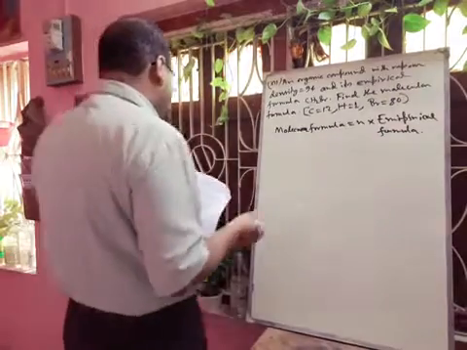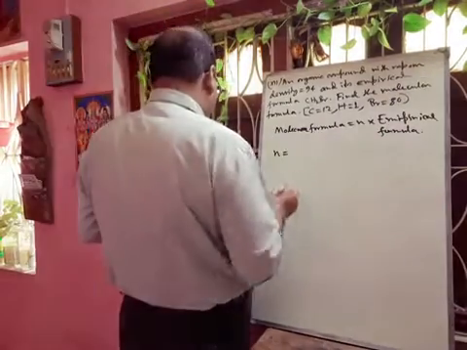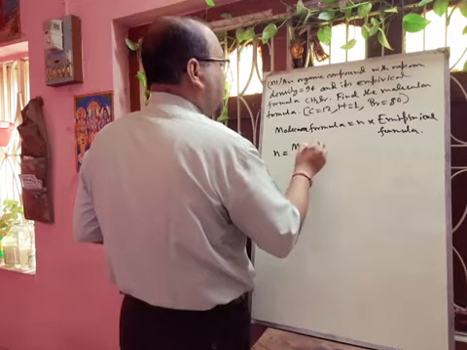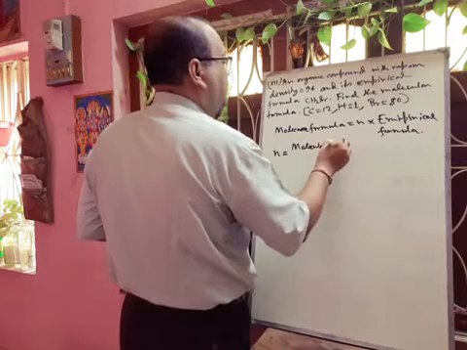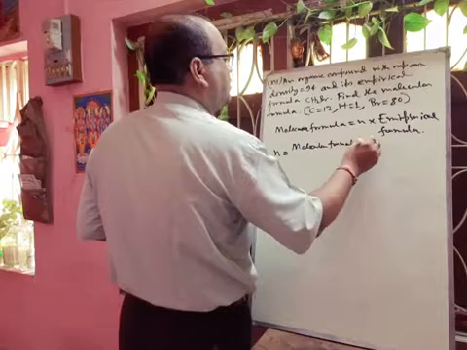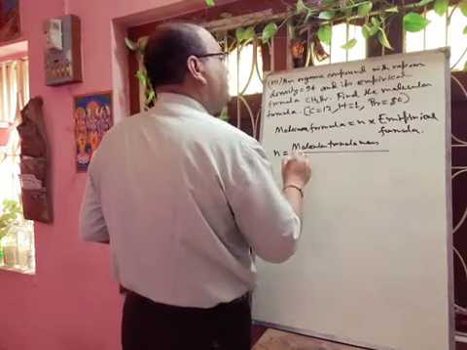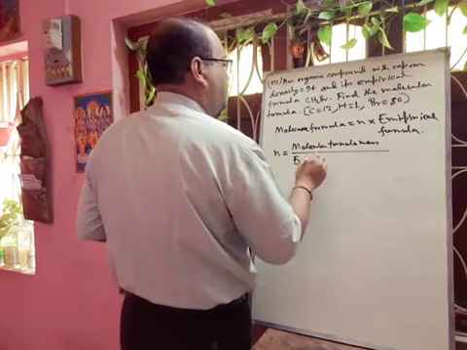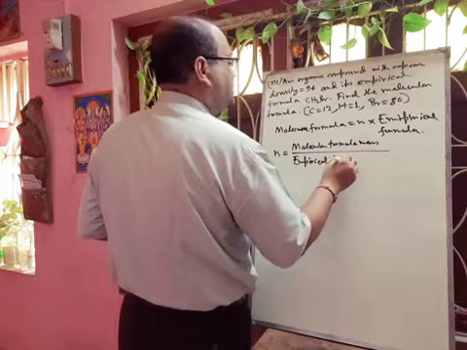So from here you can write that n is equal to molecular formula mass divided by empirical formula mass.